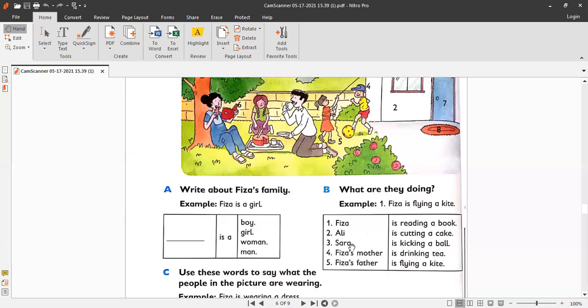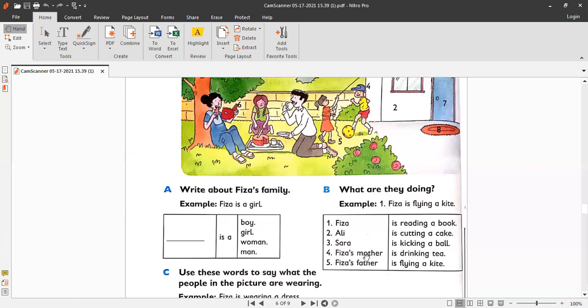Okay, so number 3, what is Sarah doing? Let's look at Sarah. What is Sarah doing? She is cutting a cake. She is holding a knife in her hand, right? Sarah is wearing a green t-shirt, so you can use the green color for Sarah. Hold your green color and start drawing the line from Sarah and match it with is cutting a cake. Sarah is cutting a cake.